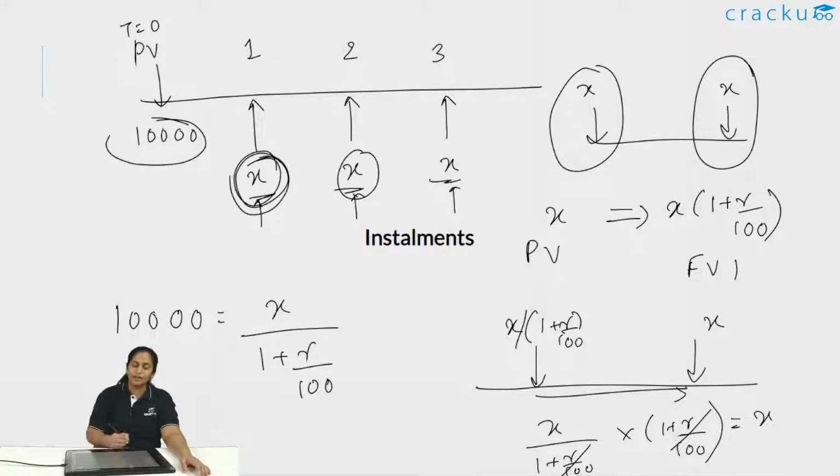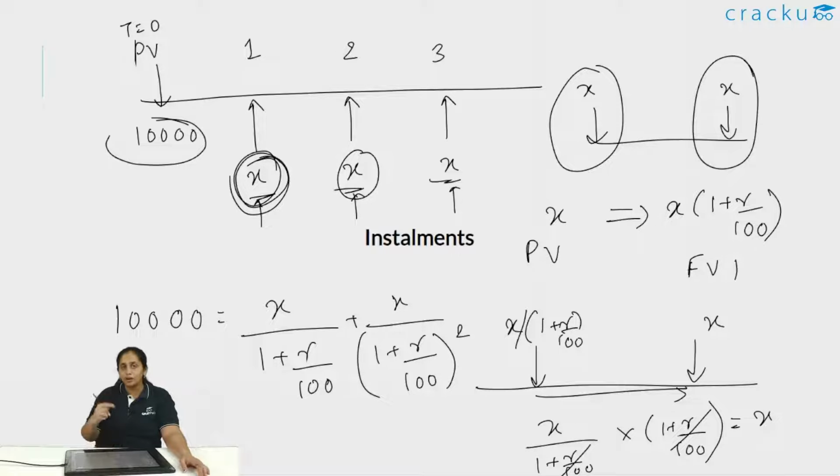What is the present value of this X? This is for 2 years. So this will be X divided by 1 plus R by 100 the whole square, because I am dividing for 2 years. If I have to find out what is the equivalent value that I have to put in a bank account today so that it is worth X 2 years down the line, I would have to put in this value. Similarly, this is equal to X divided by 1 plus R by 100 the whole cube.